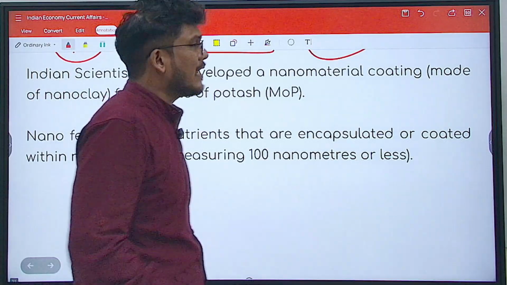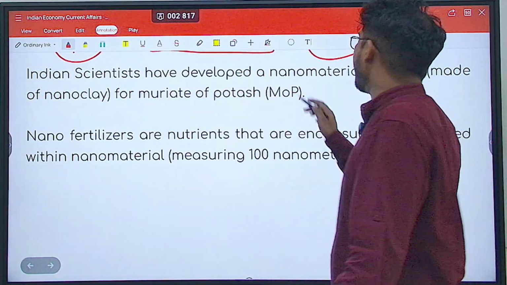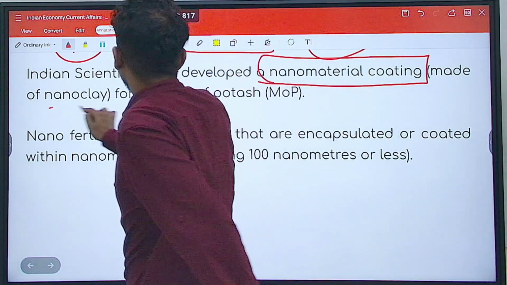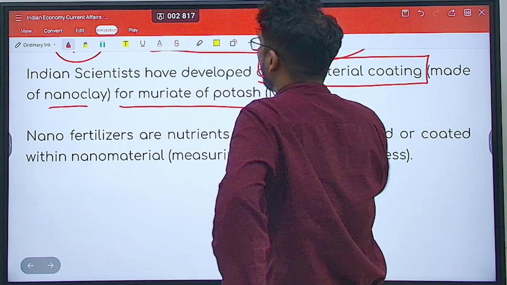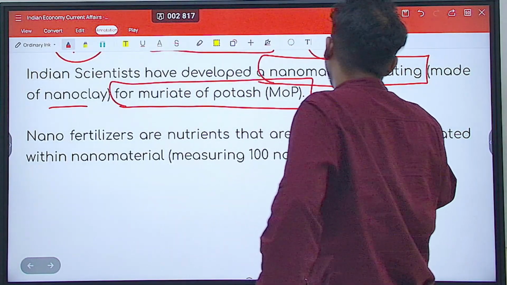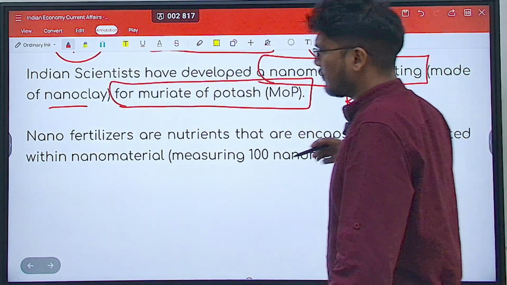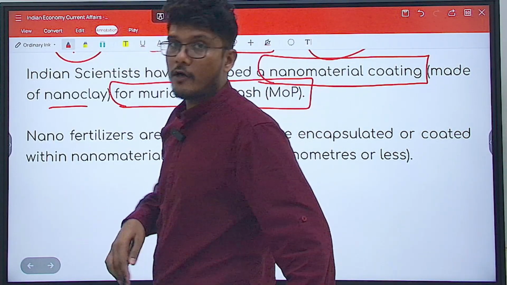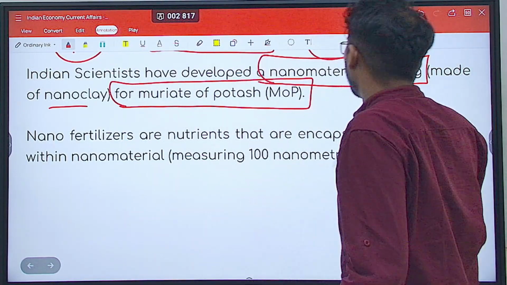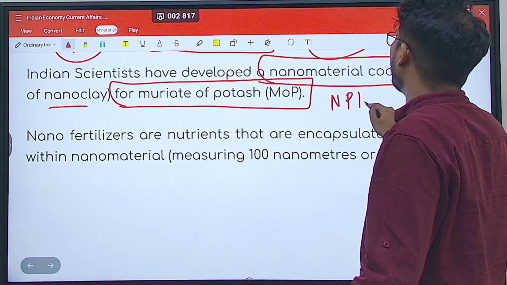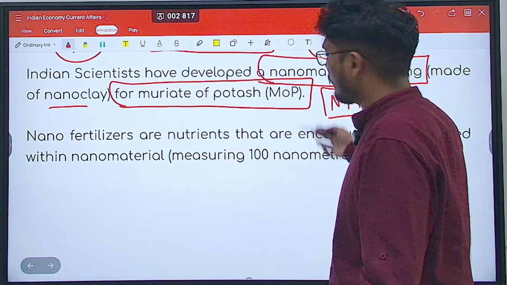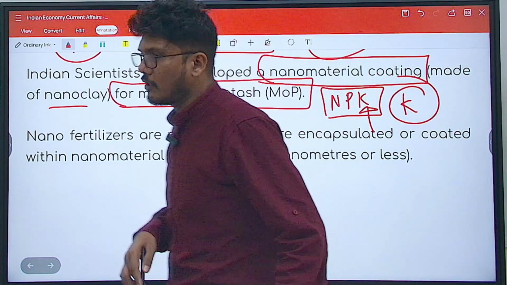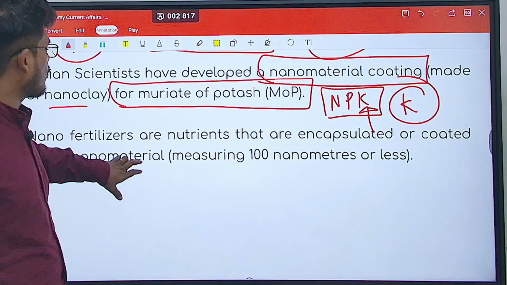So what has happened? Indian scientists have developed a nano material coating made of nano clay for muriate of potash. Muriate of potash. What does potash mean? This is basically a chemical fertilizer which is used. When you talk about fertilizer, you need NPK, that is nitrogen, phosphorus and potassium. So muriate of potash provides you with the potassium that is required by the crops.